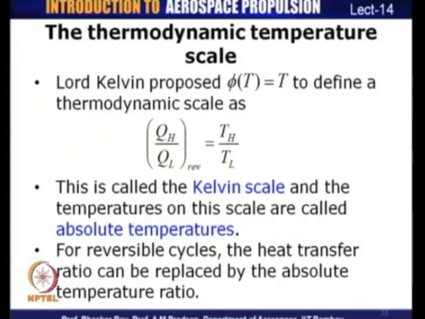So, this means that for reversible cycles the heat transfer ratio can be replaced by the temperature ratios. Absolute temperature ratios can replace the heat transfer rates as long as the cycle is reversible. Please remember that the temperatures that are going to be used will be the absolute temperature on the Kelvin scale.